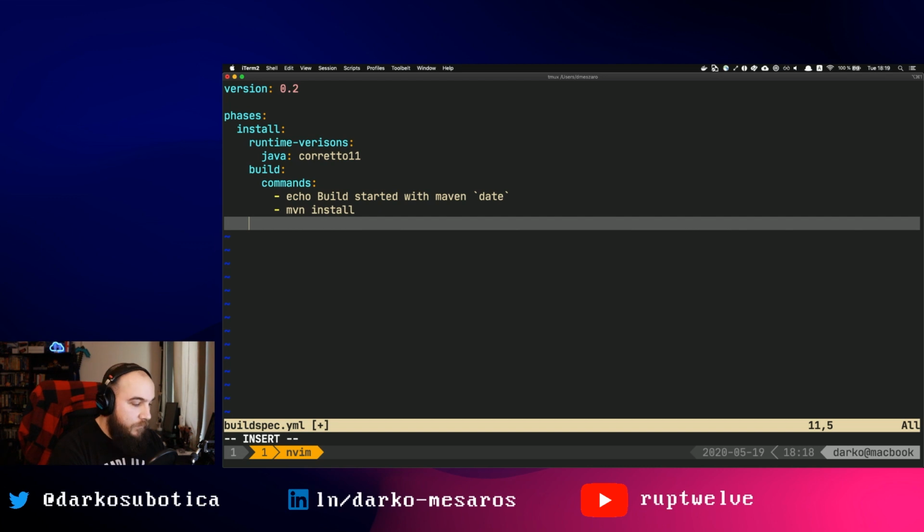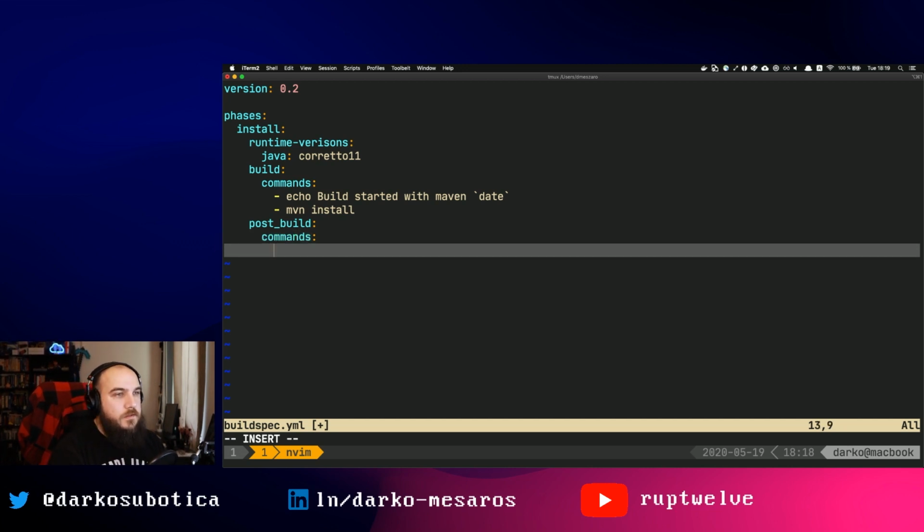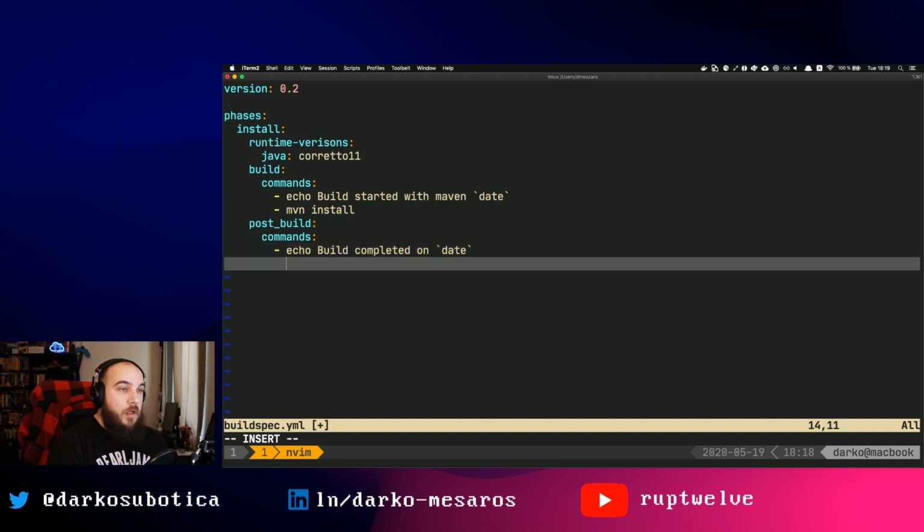I just want to also define one more thing. Post build, and I mentioned that we need commands. Did I get commands? Yes, that's fine. And I want to just do echo build complete and then date. So the post build command here is just a logging feature, just going to spit out in the log, hey, the build has been completed on this exact date and time. So pretty cool. And finally, I'm done with the phases.